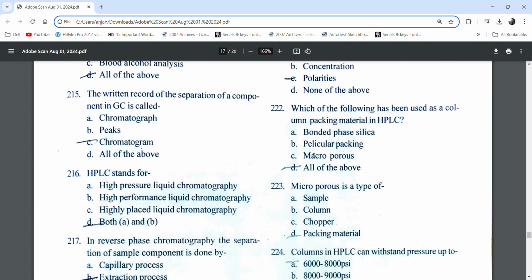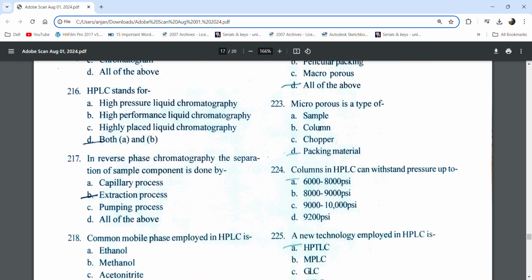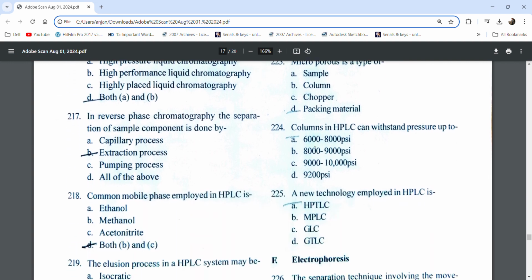Which of the following has been used as column packing material of HPLC? Bonded phase silica, pellicular packing, micropores. Micropores is a type of packing material.